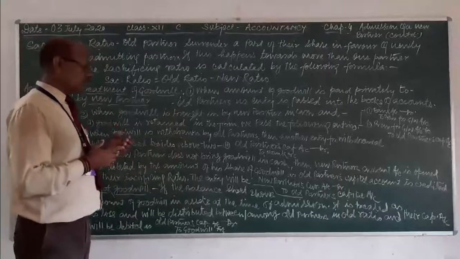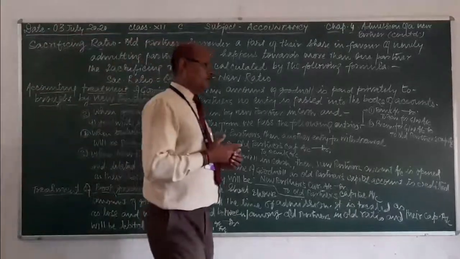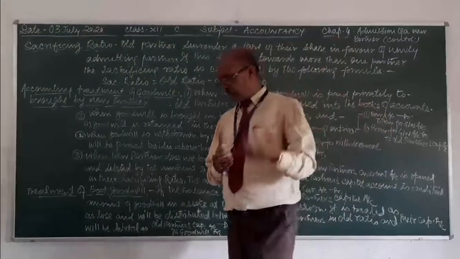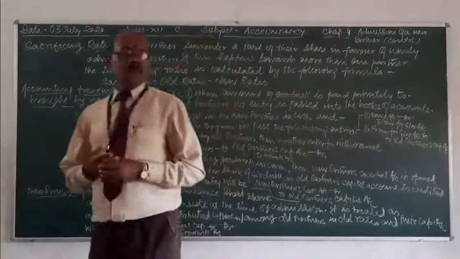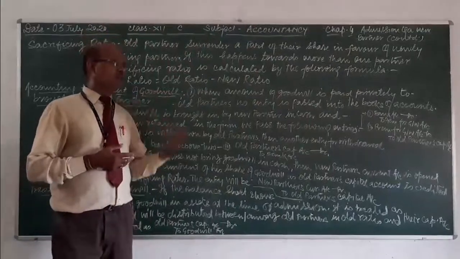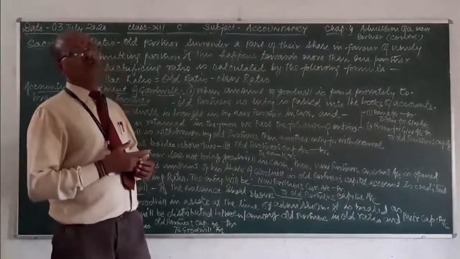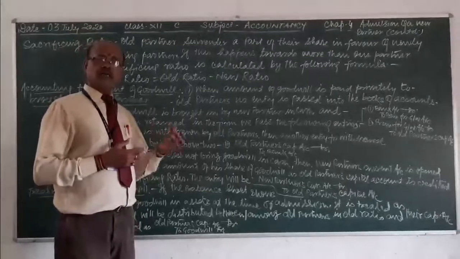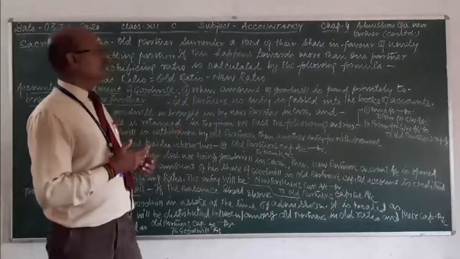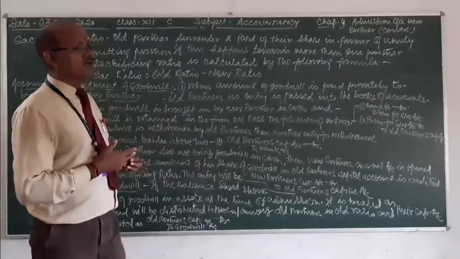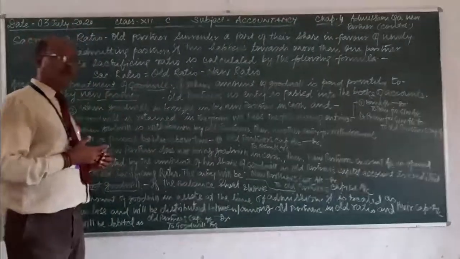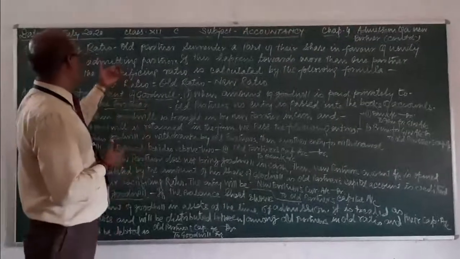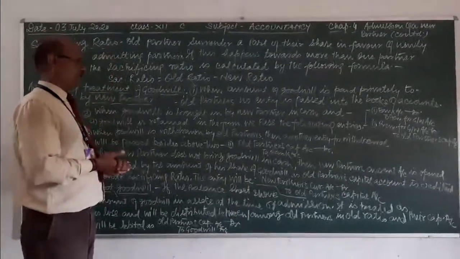And there may be one thing, that the newly entering partner can take his share from one partner or more than one partner. If the new partner is receiving his share from more than one partner, then sacrificing ratio will be calculated in that case.